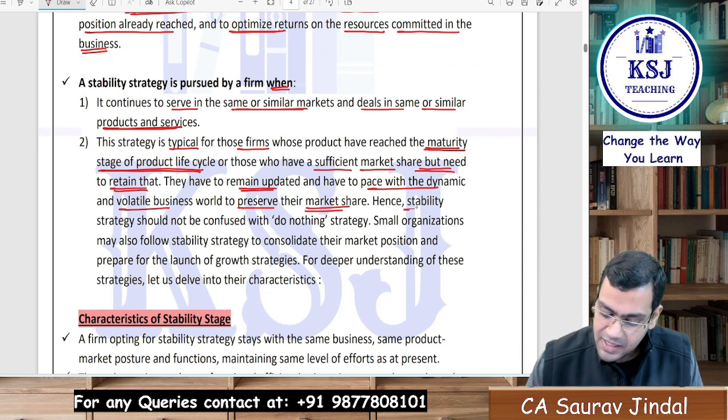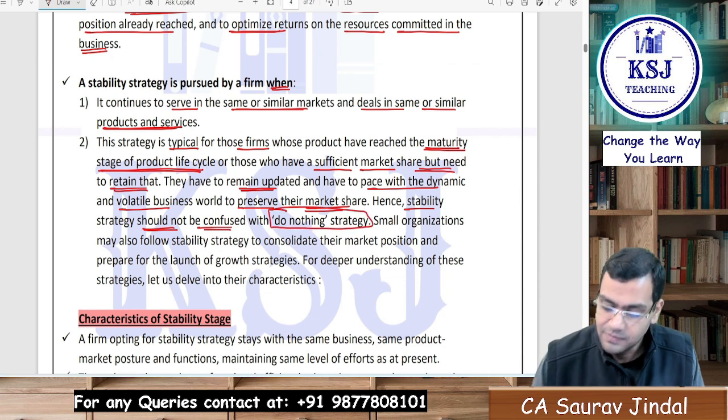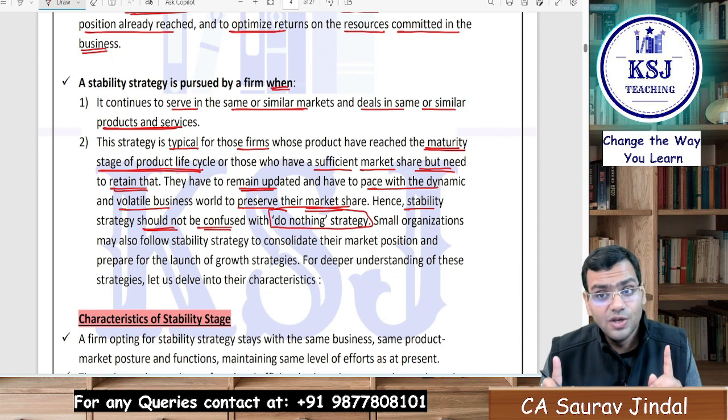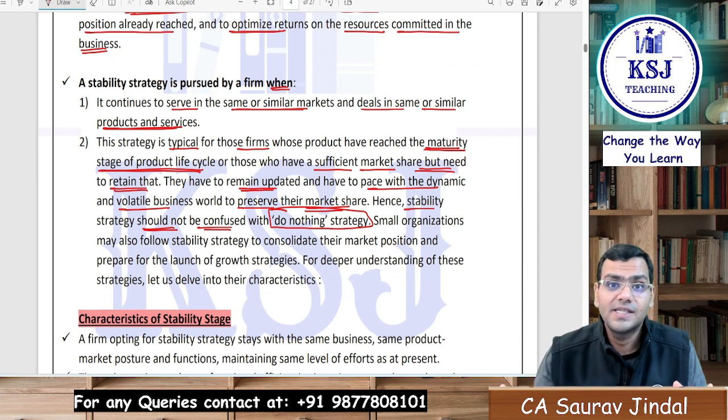Hence, the stability strategy should not be confused with a do nothing strategy, right? It is not a do nothing strategy. You will have to do a lot of things. Ultimately, why do you need to do a lot of things? Because you want to retain your market share, right?